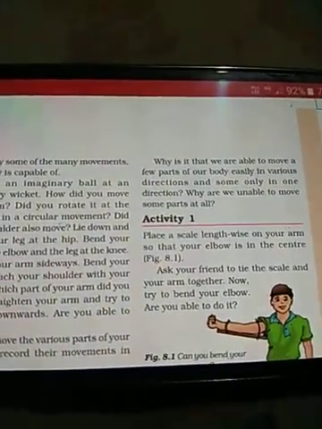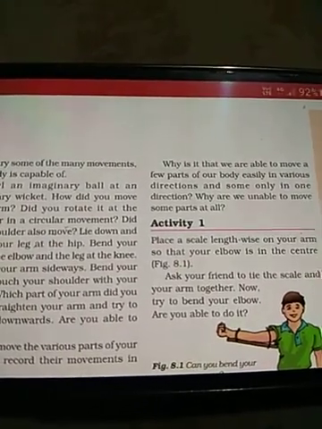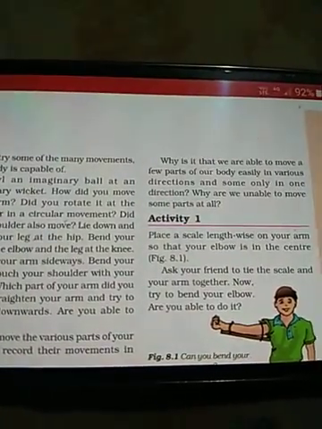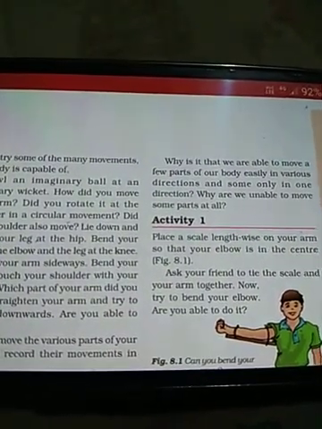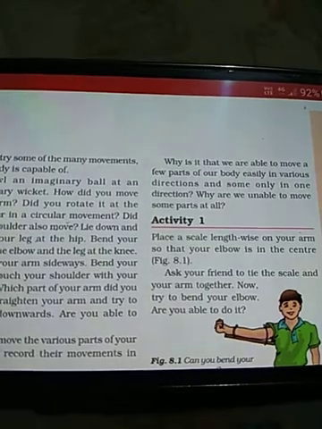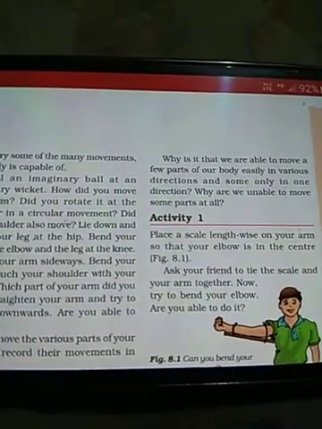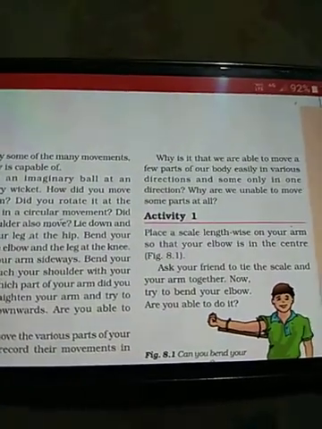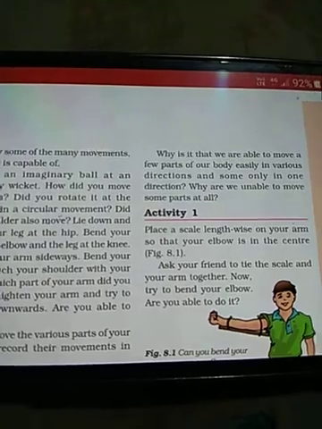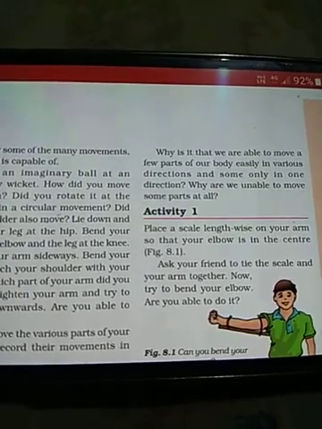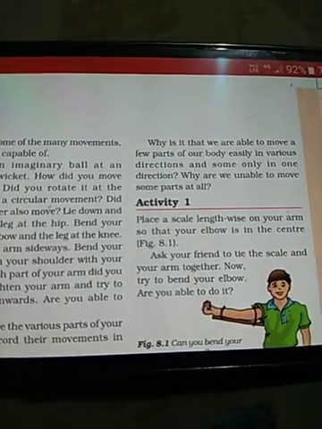Why is it that we are able to move a few parts of our body easily in various directions and some only in one direction? Have you ever wondered that we can move a few body parts easily in various directions, but some body parts show movement in only one direction? Why are we unable to move some parts at all? Now here the question arises, why are we unable to move some parts at all? Unable means we cannot move at all.